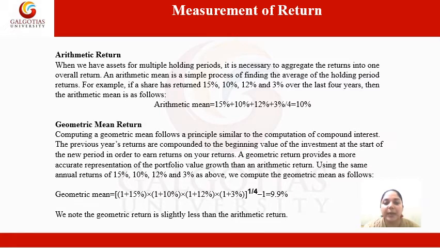Let's take an example. If a share has returned 15%, 10%, 12%, and 3% over the last 4 years, then the arithmetic mean or the arithmetic return will be equal to 15% plus 10% plus 12% plus 3% divided by 4, because these are the returns of the last 4 years. Then it will be equal to 10%. It means 10% is the average or the arithmetic return of the last 4 years.